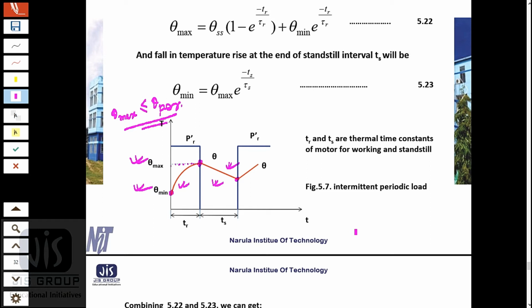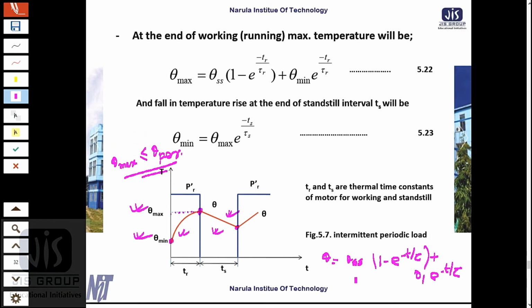Now if we recall our basic equation of temperature, theta equals theta ss times 1 minus e to the power minus t by tau, plus theta 1 e to the power minus t by tau.